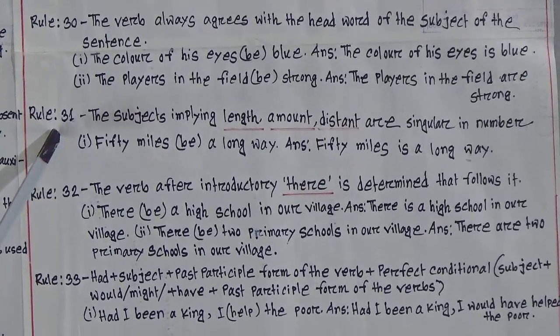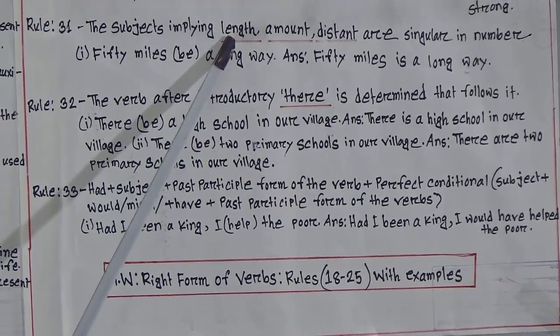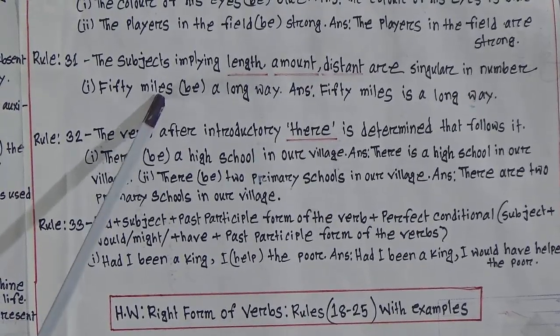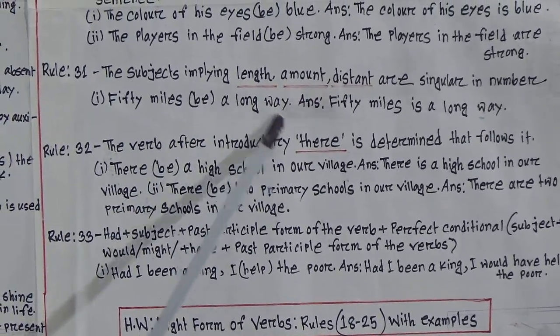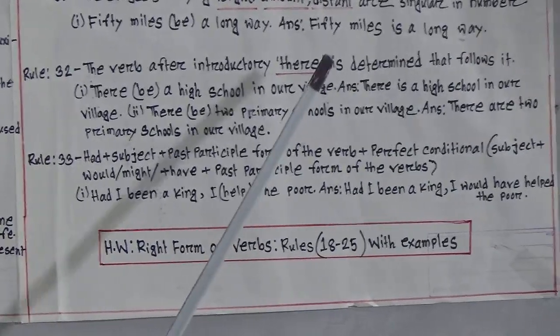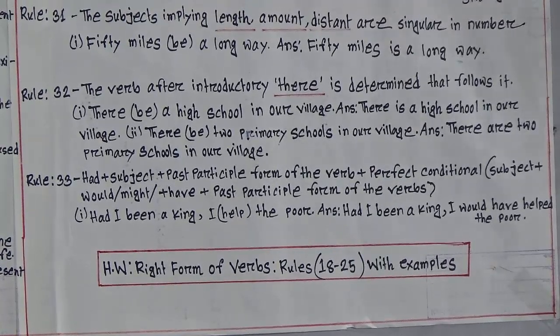Rules number 31. The subject implying length, amount, or distance is singular in number. 50 miles, be (in bracket) a long way. That means 50 miles is a long way. I repeat, 50 miles is a long way, not 50 miles are a long way.